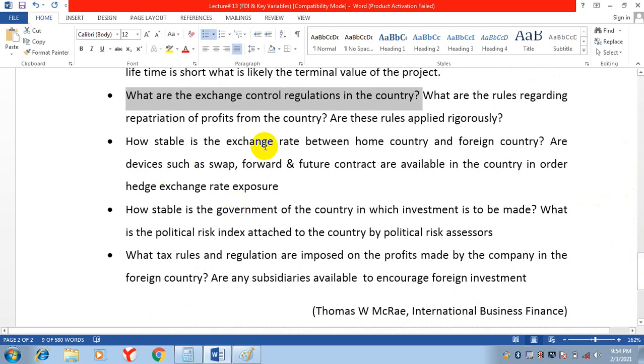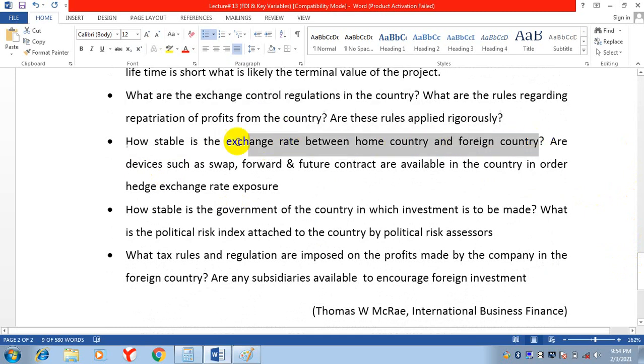How stable is the exchange rate between the home country and the foreign country? Is the exchange rate stable between these two countries or not? Are devices such as swap, forward, and futures contracts available in the country in order to hedge exchange rate exposure? So different devices like swap, forward, and futures contracts, are these available in that country to hedge exchange rate exposure?